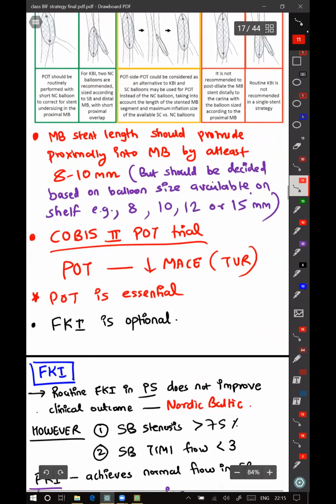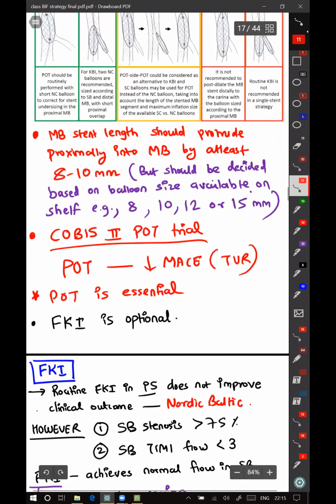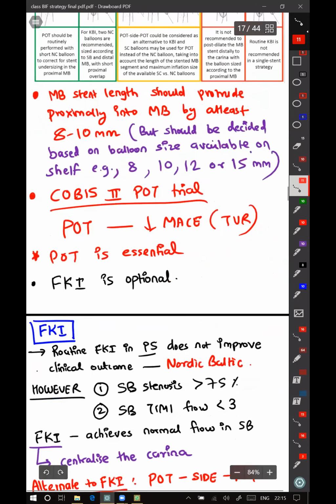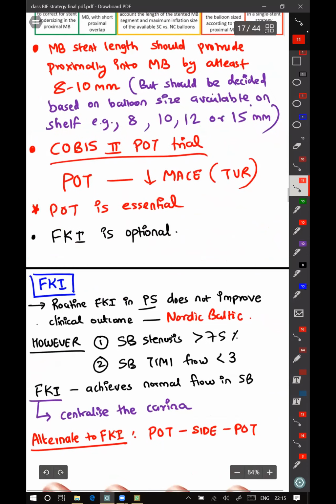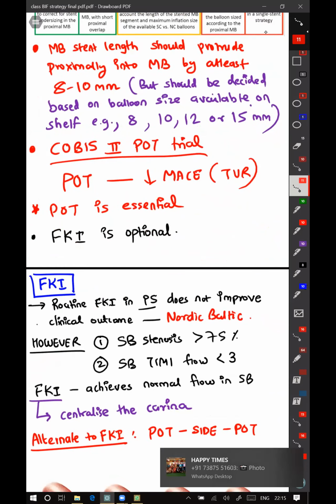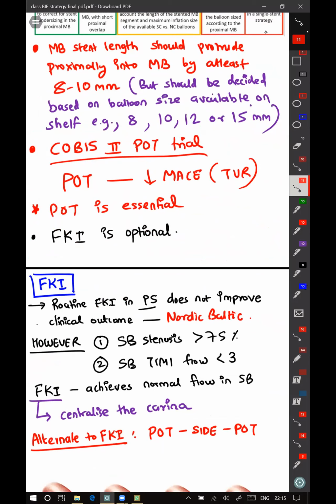So COBIS 2 POT trial, by doing a POT, there was decrease in the MACE, mainly driven by target vessel revascularization. So POT is essential. Is POT done before rewiring and before kissing balloon technique, routinely or like? Yeah. POT is done immediately after doing a main branch stenting. Okay.